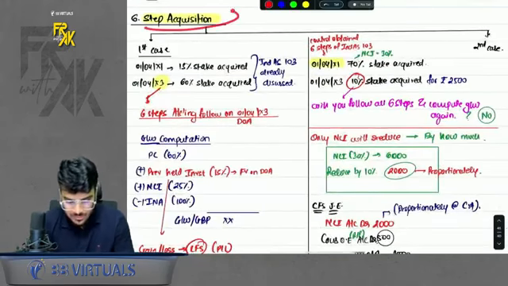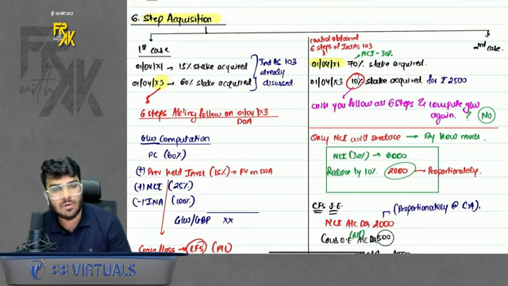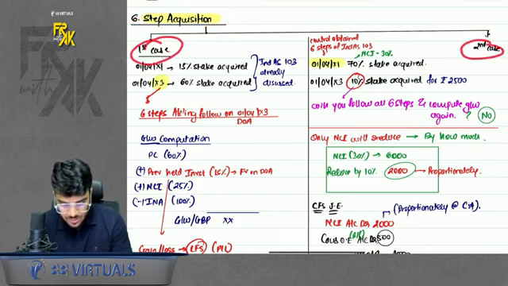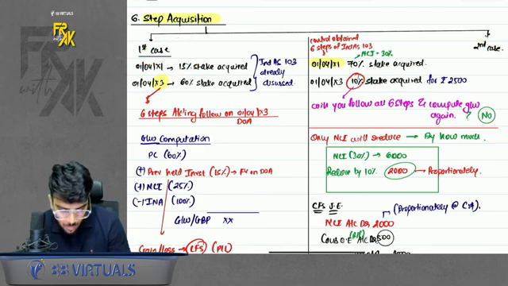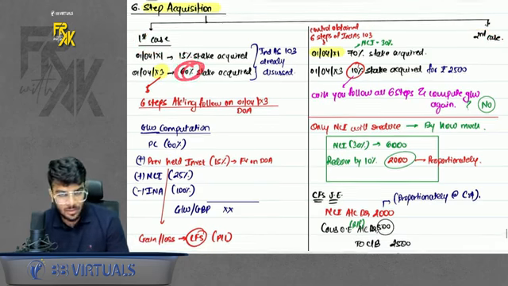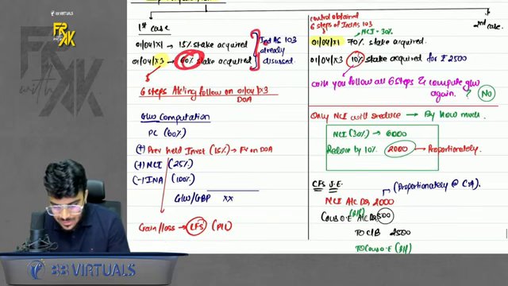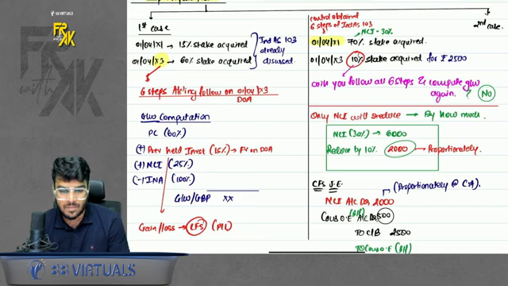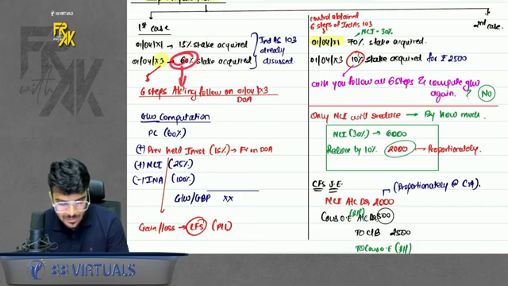Then the next concept which we discussed was step acquisition. Now what is the meaning of step acquisition? So there are two cases here. Let's say in the first case you had 15% stake. Then you acquired another 60% stake. So here you gained control in the second stake. This accounting we already discussed in 103. So this previous 15% is known as previously held investment. So you will follow the 6 steps of business combination from the second date, that is 1st April 13.